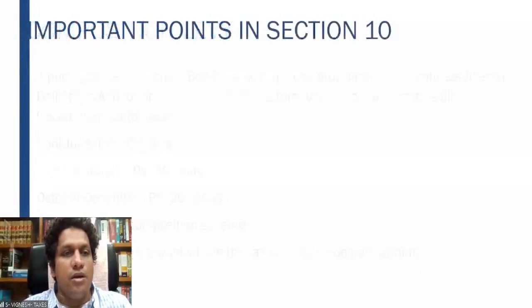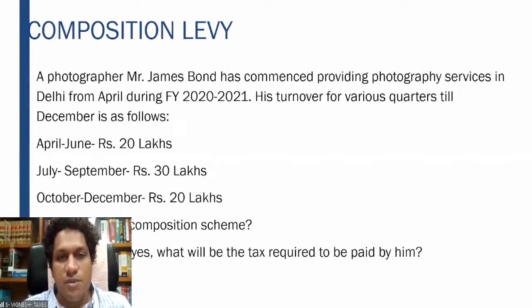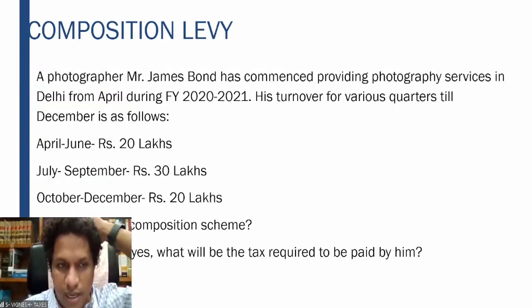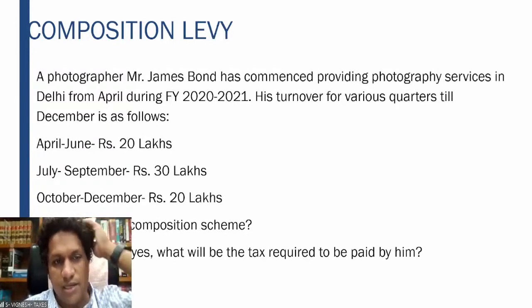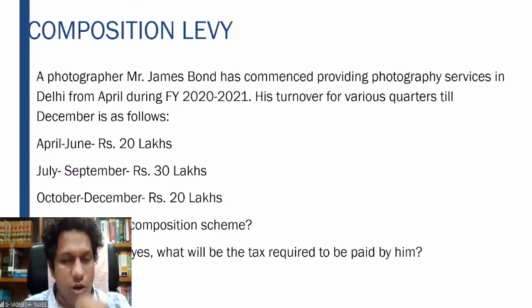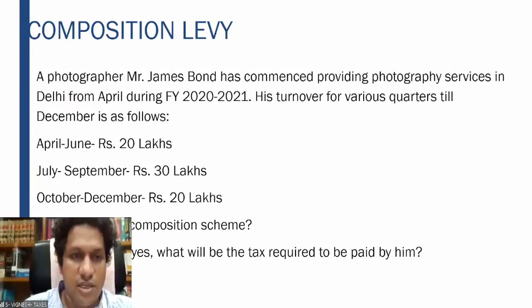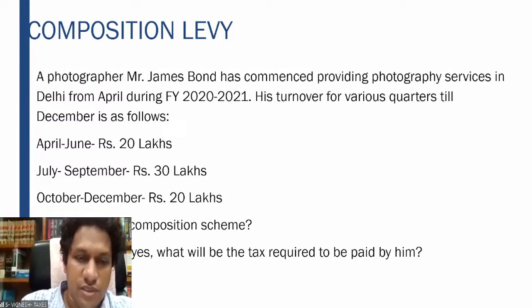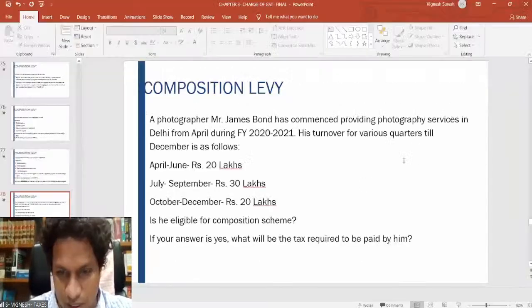Illustration. Photographer Mr. James Bond has commenced providing photography services in Delhi from April during financial year 2021. His turnover for various quarters till December is as follows: April to June 20 lakhs, July to September 30 lakhs, October to December 20 lakhs. Is he eligible for the composition scheme? If your answer is yes, what will be the tax which is required to be paid by him? Please try to answer this.